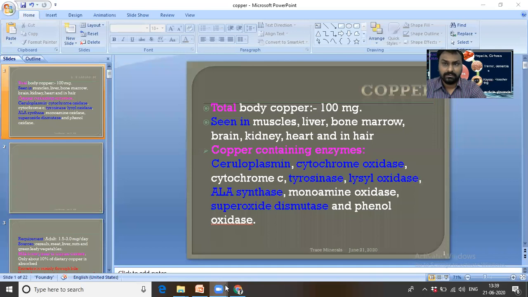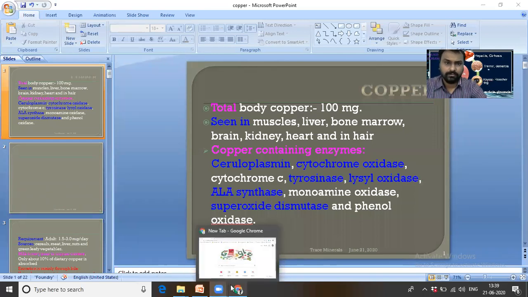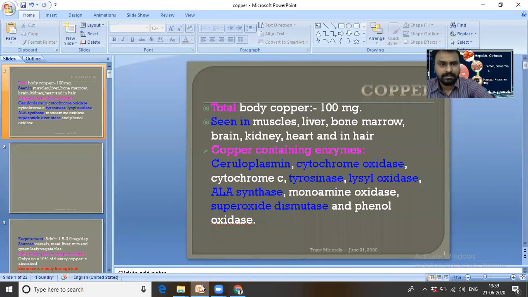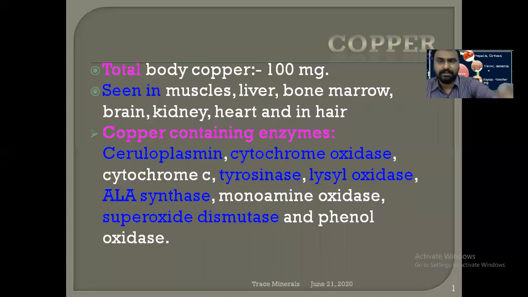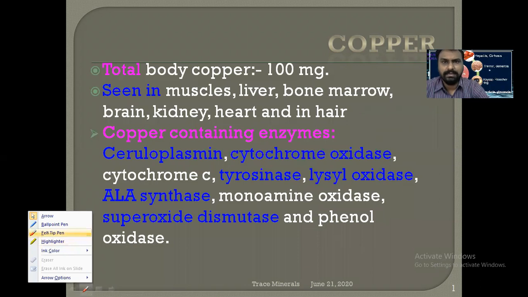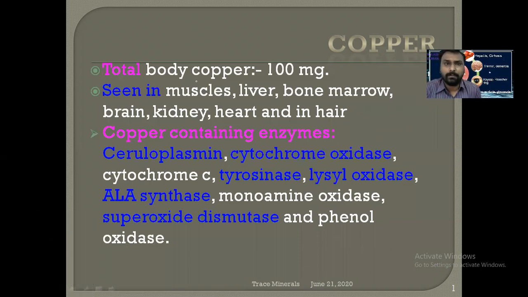Okay, and copper can be asked in your exam also in biochemistry, and it is very helpful in medicine. So total body copper is around 100 milligram. It is present in the muscle, liver, bone marrow, brain, kidney and hair. Okay, now what are the copper containing enzymes? So one is ceruloplasmin. Ceruloplasmin is a copper containing protein.